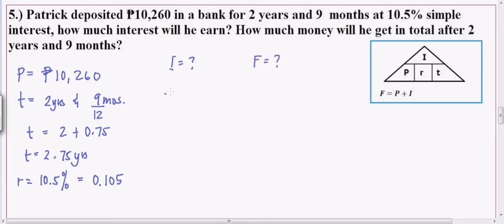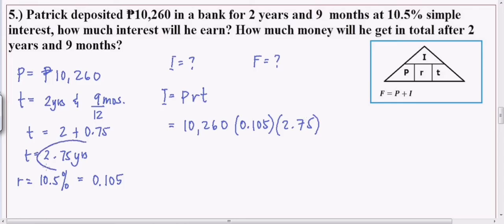So, kunin muna natin yung interest. Sabi ko, guys, you cannot get the future without the interest. Parang jowa lang yan. Kapag walang interest sa inyo ang isang tao, ibig sabihin, wala kayong future. So, mauuna ang interest bago nyo makuha ang future. So, interest is PRT. Yan yung formula. So, principal natin is 10,260 times rate na 0.105 times yung time na 2.75. Okay, ito yung gagamitin.